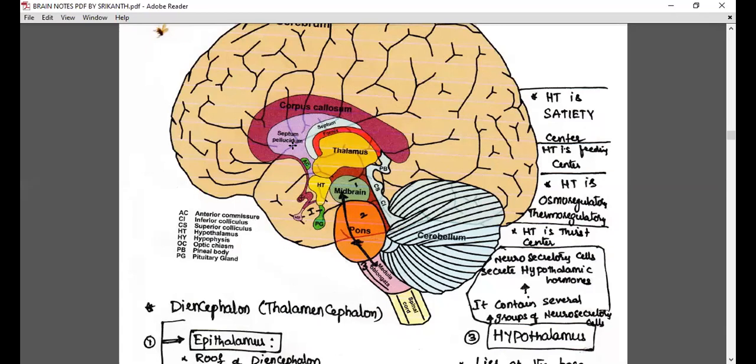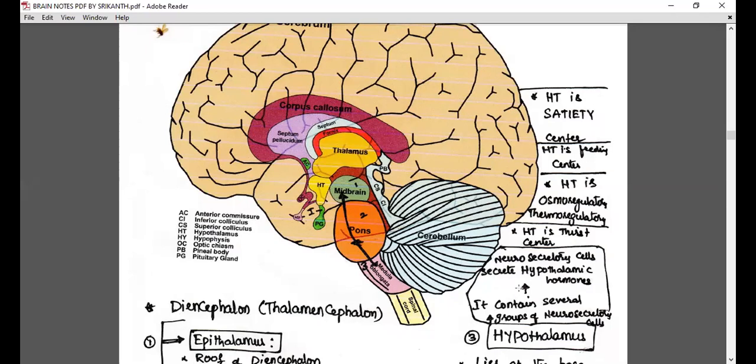The hypothalamus is osmoregulatory and thermoregulatory. The hypothalamus is a thirst center, and the neurosecretory cells of the hypothalamus secrete hormones: releasing hormones and inhibiting hormones. We'll discuss more about this in chemical control and coordination.